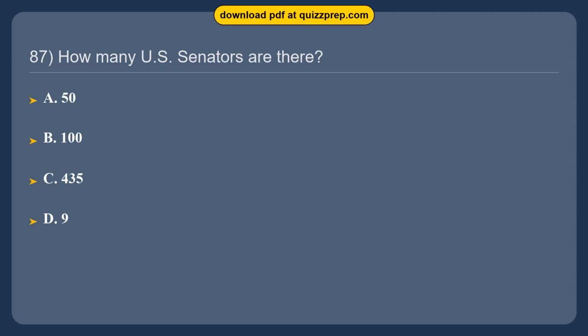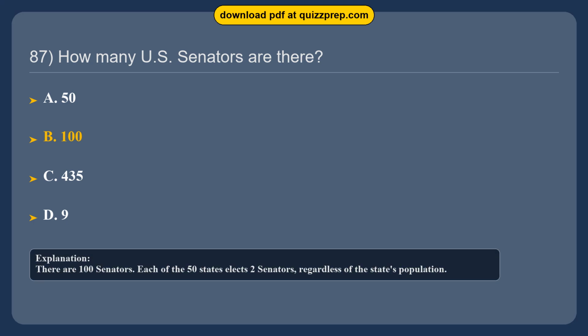Option B, 100. Option C, 435. Option D, 9. The correct answer is option B, 100. There are 100 senators. Each of the 50 states elects 2 senators, regardless of the state's population.